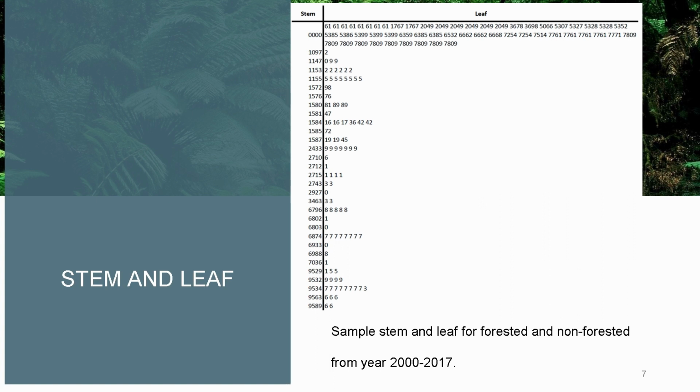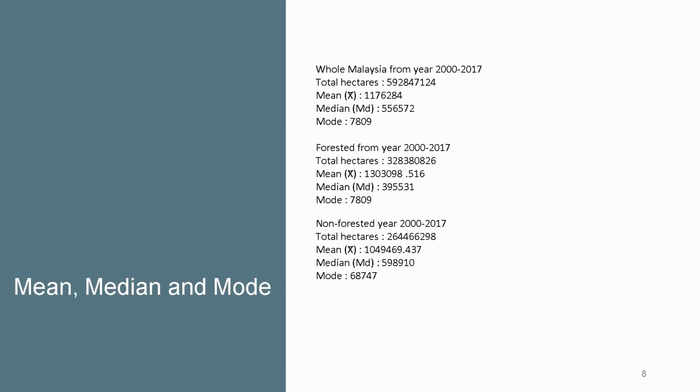A sample stem and leaf for forested and non-forested from 2000 and 2017. Not all the data was inserted into this figure because the data was big and really hard to understand if I put all the data inside this figure. Then we go to the next slide.